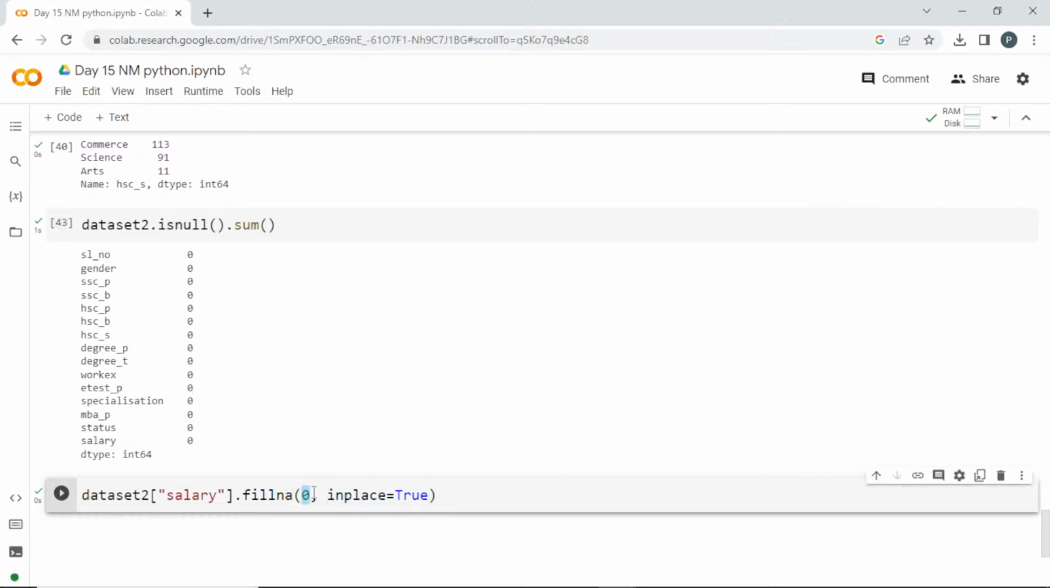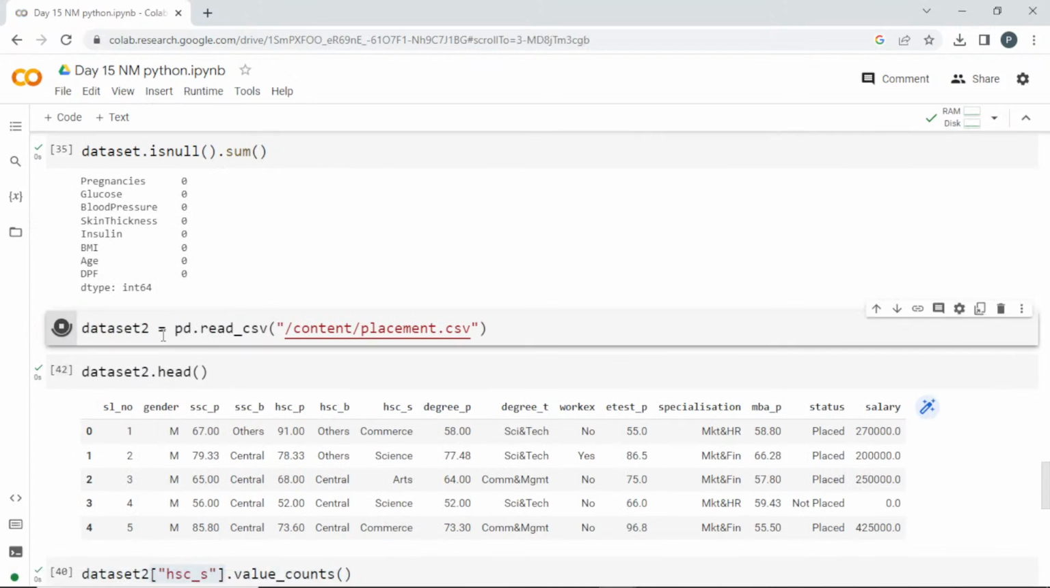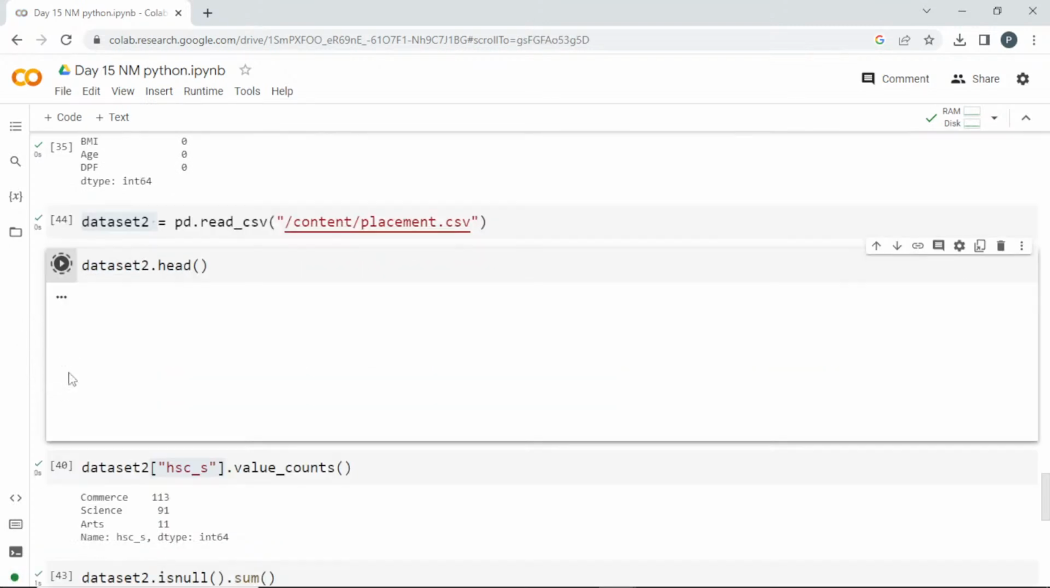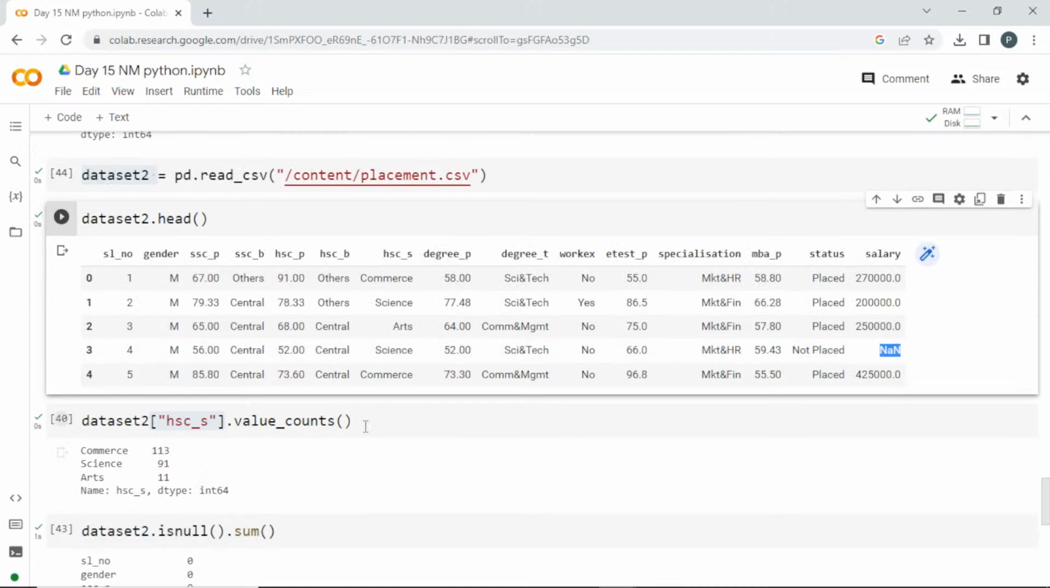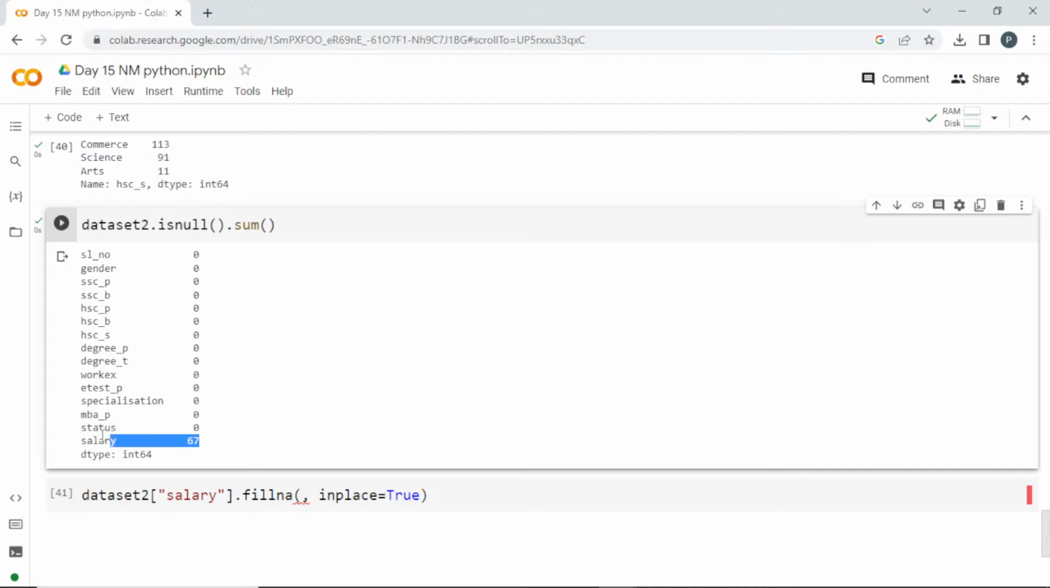You cannot directly give 0. This is just an example I am showing. In this place you can pass any value, which will be used as the replacement. Now what I am going to do is reload my dataset into this variable so that I will have null values again. I got the null values. I'll check how many nulls there are. It is 67 in the salary column.